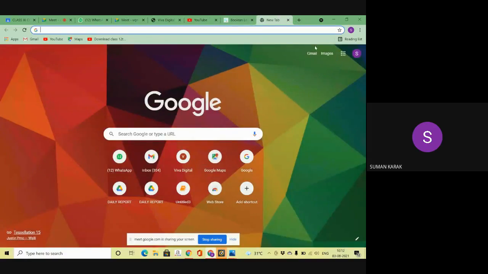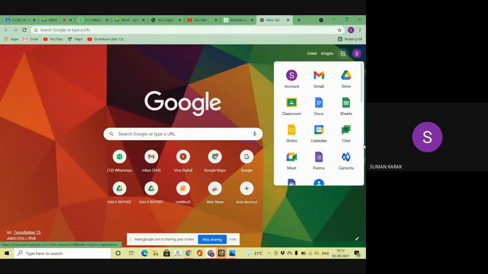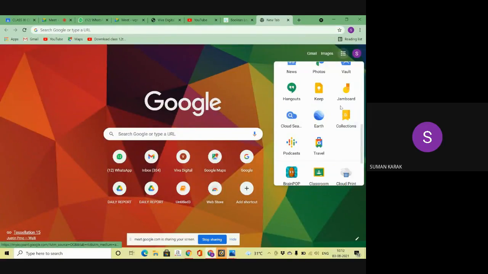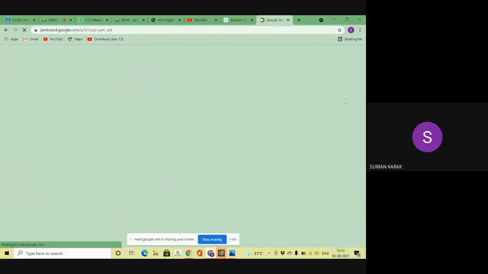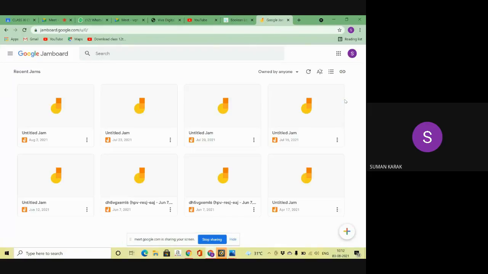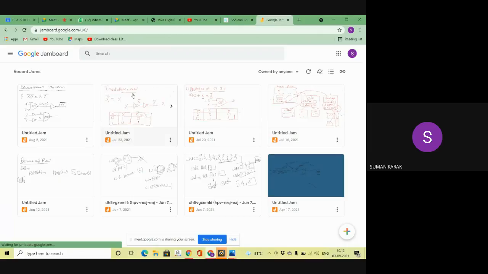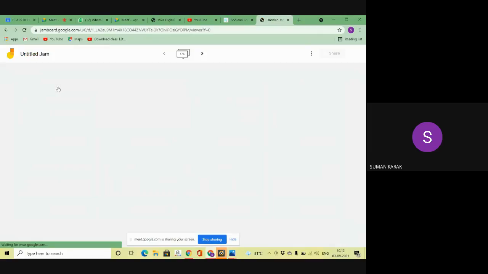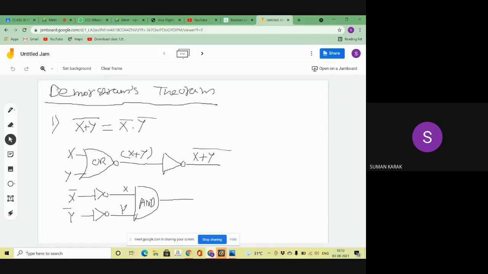Just a minute, I'm opening the Jamboard. Just a minute, I'm connecting my writing pad. Okay, I'm connecting.